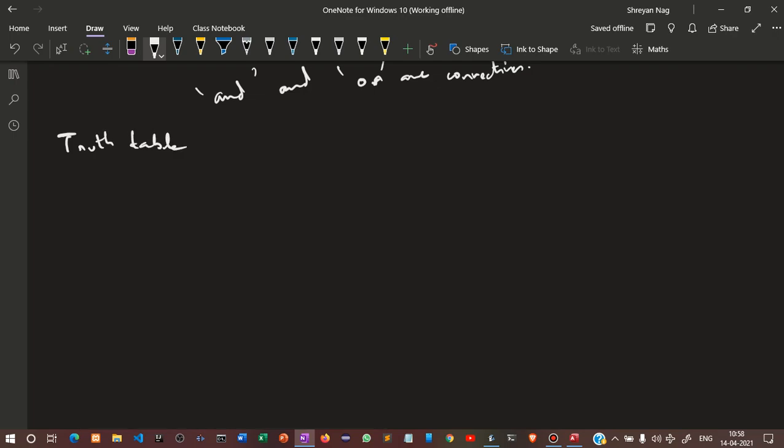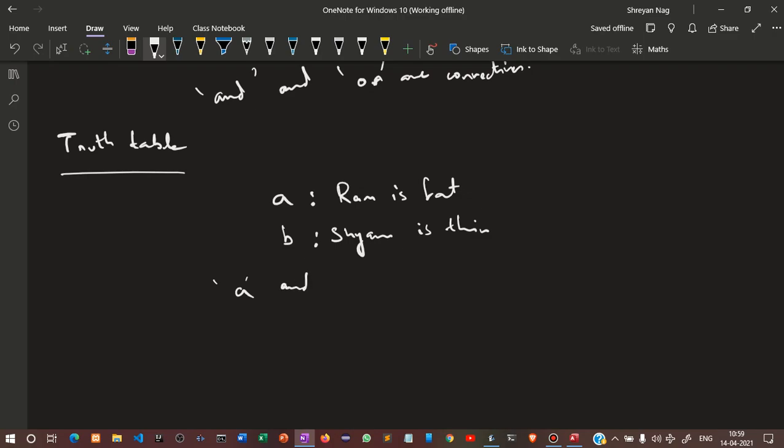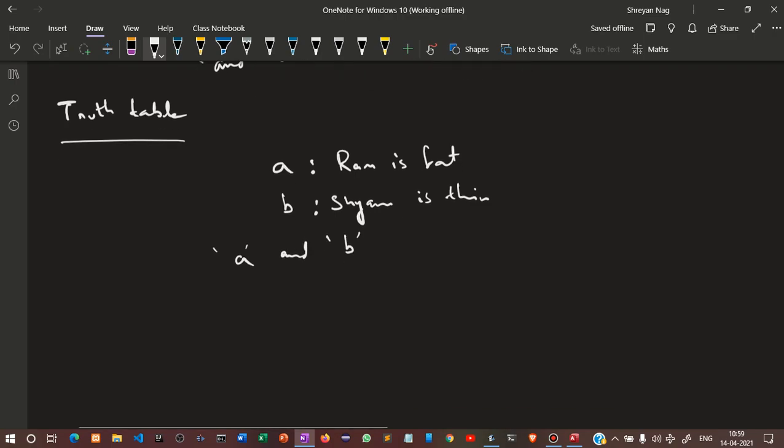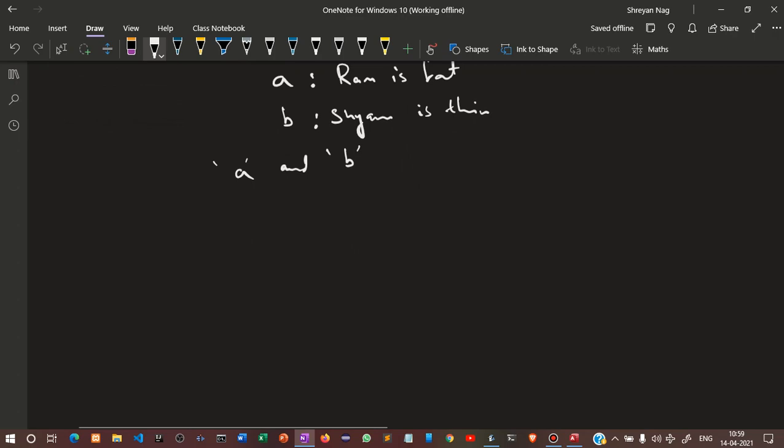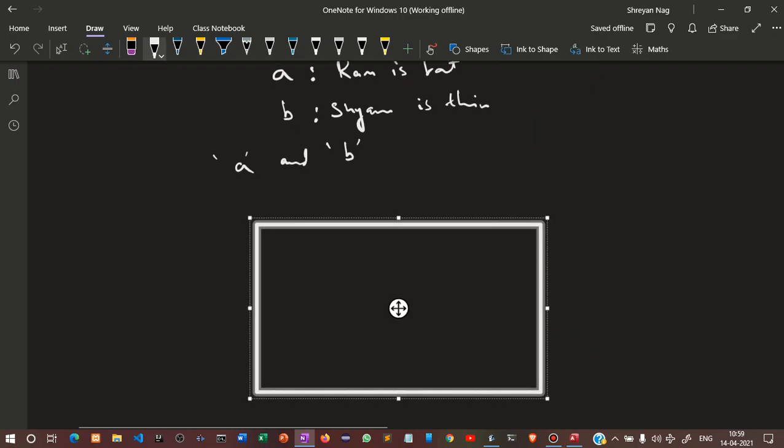Let us think about another proposition. A: Ram is fat. B: Sham is thin. If you use the AND connective on A and B, how would you represent this? We will represent it using the truth table, so we will make a table out of it. Let us draw some lines.